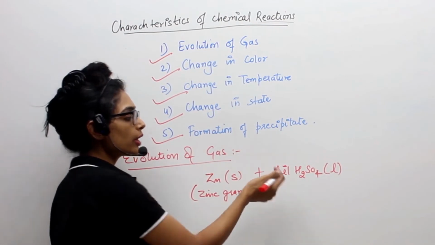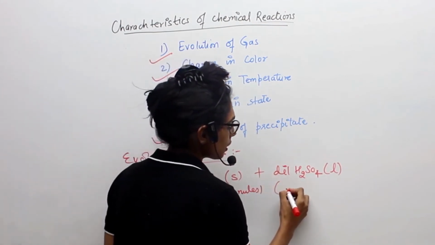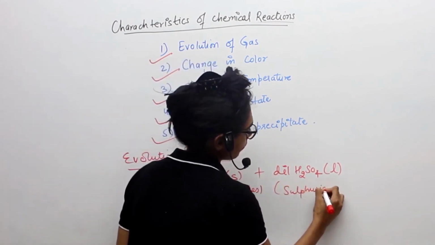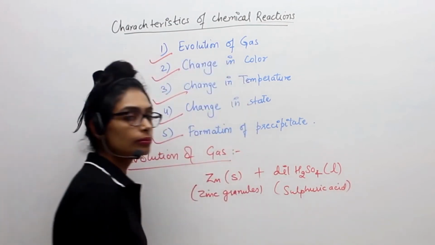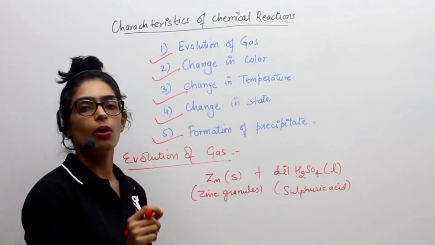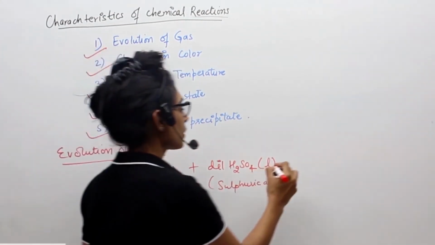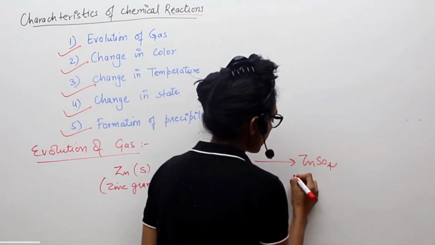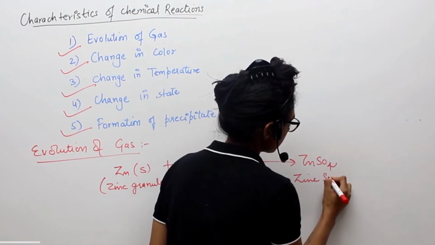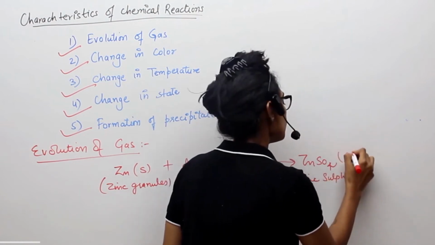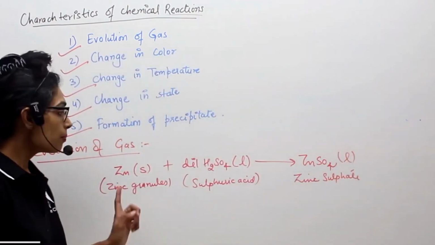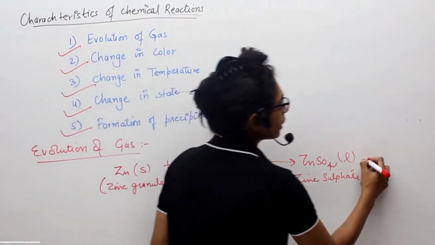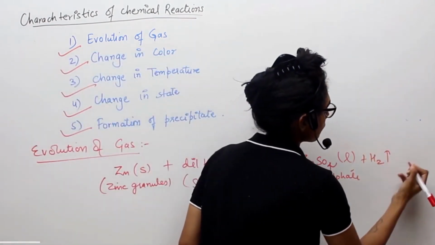Dilute H2SO4 is nothing else but sulfuric acid. When I have reacted them together, maybe in the presence of a small amount of heat or without heat, this will become ZnSO4. This is called zinc sulfate. This will be again in the form of liquid. Plus, apart from that, hydrogen gas will get released.